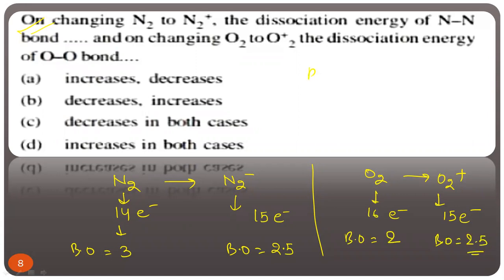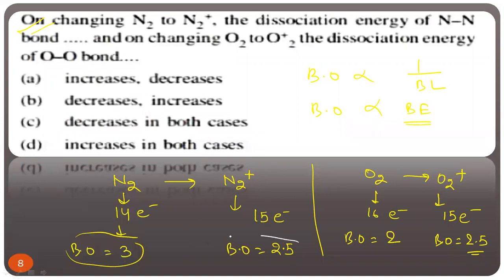Now we know bond order is inversely proportional to bond length, and directly proportional to bond energy or bond dissociation energy. The more the bond order, the more the bond dissociation energy. So when N2 converts to N2 plus, now what will happen?